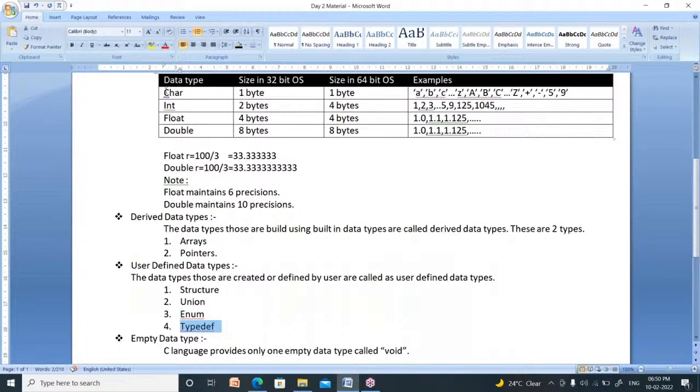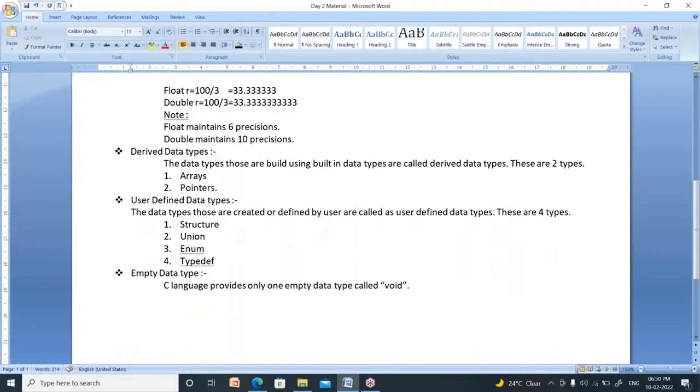Now remember, right now you require only these four: what is char, what is int, what is float, what is double. Arrays and pointers I will explain later, you are not required to know them right now. Structure, union, enum, typedef are also not required right now. These are required after some time, nearly 1 month. After 1 month, I will explain these topics. So these are user defined data types. Four types of user defined data types are there: structure, union, enum, and typedef.